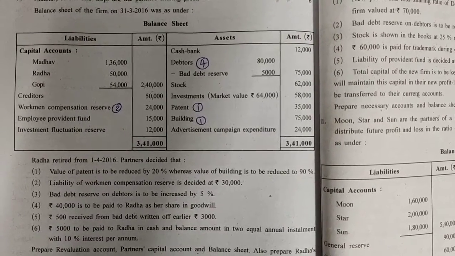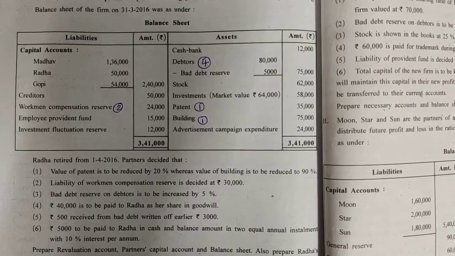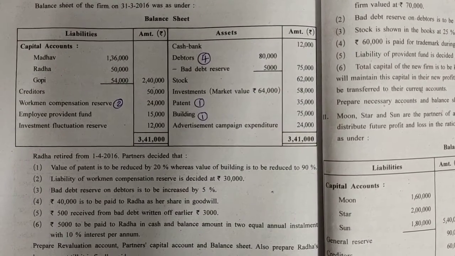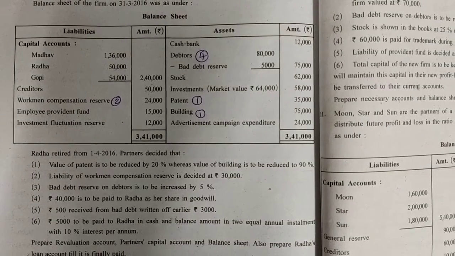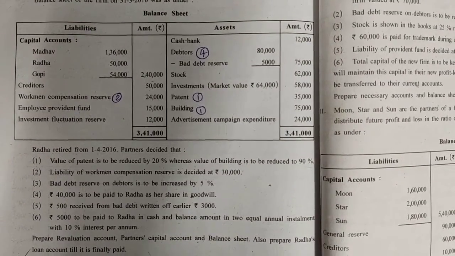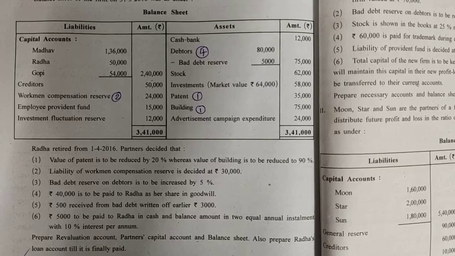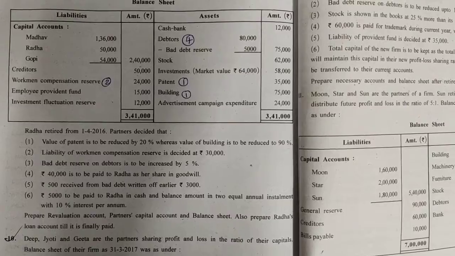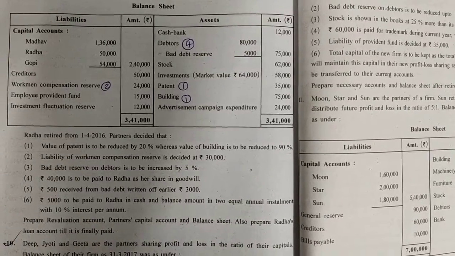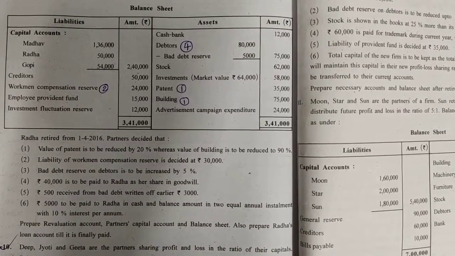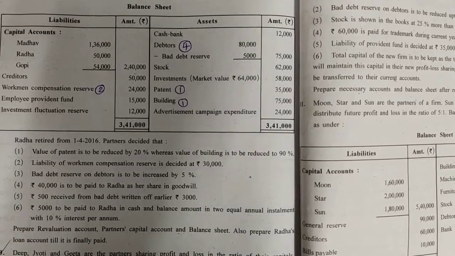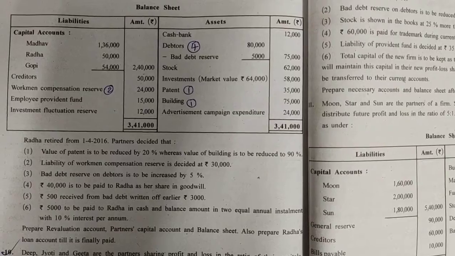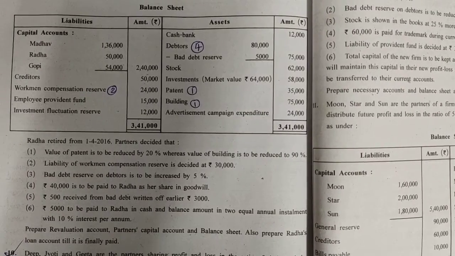Radha retires on 1/4/2016. Partners decided that number 1, value of patents is to be reduced by 20%, whereas the value of building is to be reduced to 90%. So we will be marking our adjustment, right? In asset side, patents and building are given, both are given, at both the places we will write 1. Second adjustment says liability of workmen compensation reserve is decided 30,000.